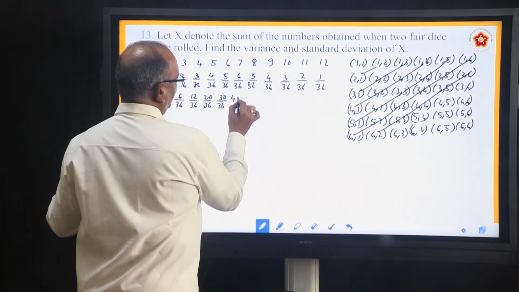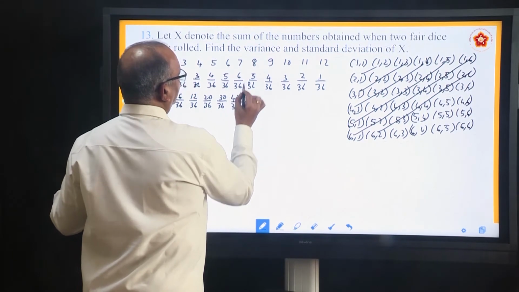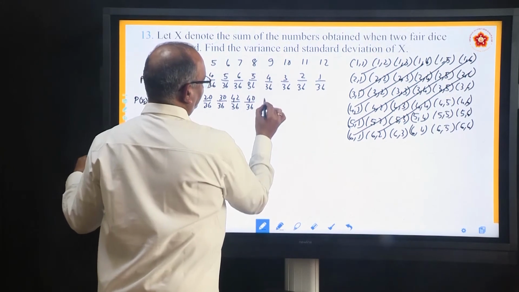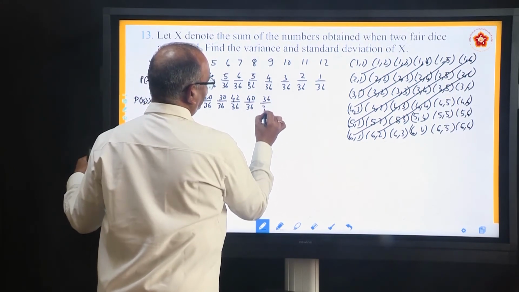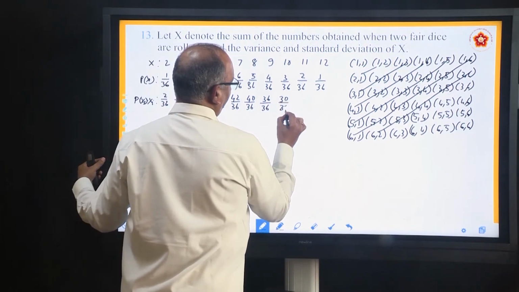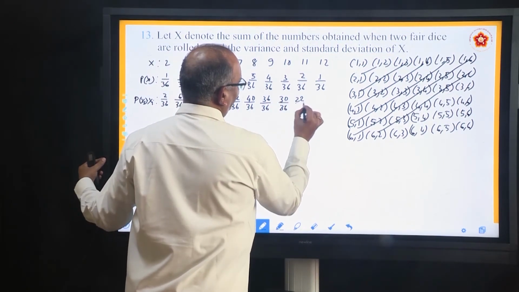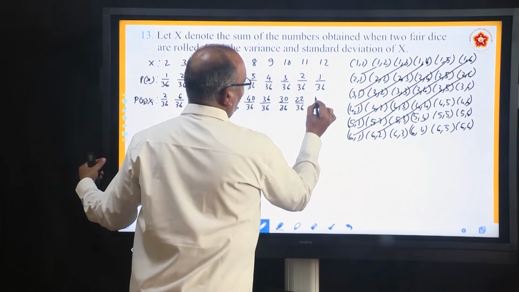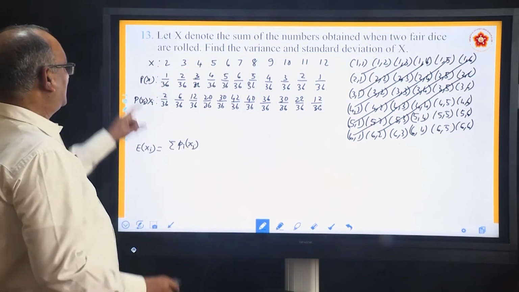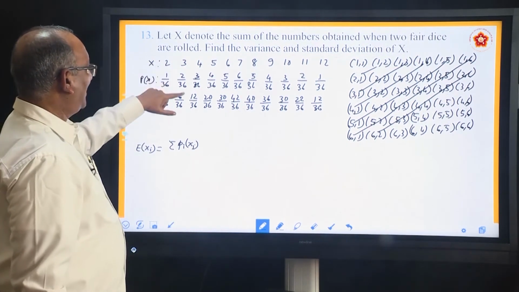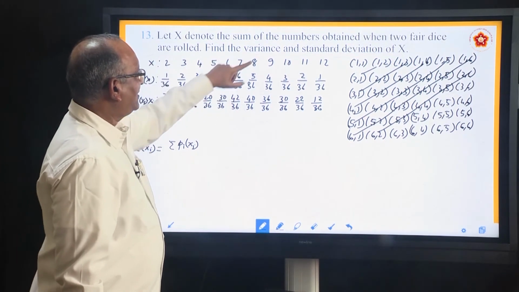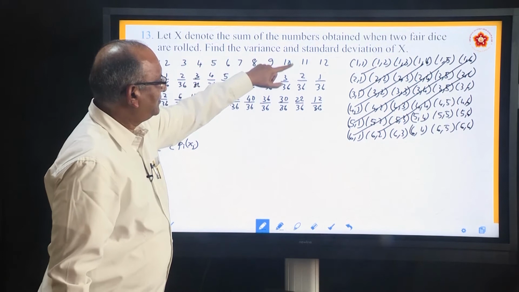This is 42 by 36. This is 40 by 36. This is 36 by 36. This is 30 by 36. This is 22 by 36. This is 12 by 36. Check once: 2, 6, 12, 20, 30, 42, 40, 36, 30, 22, 12.